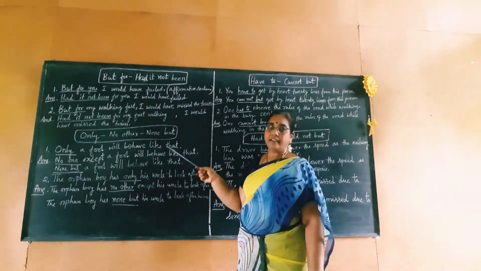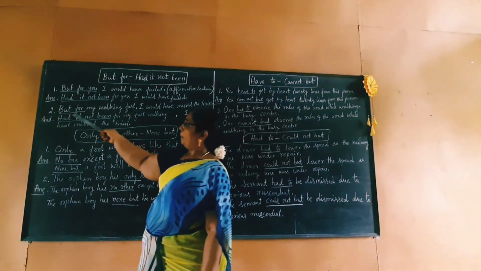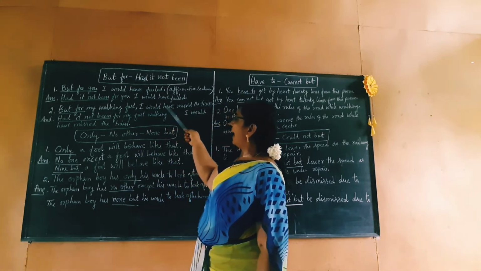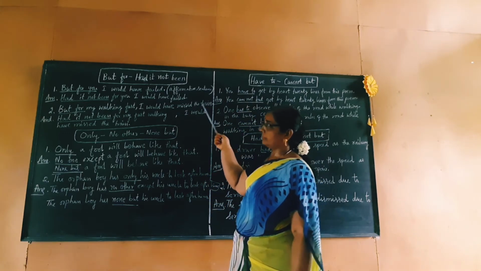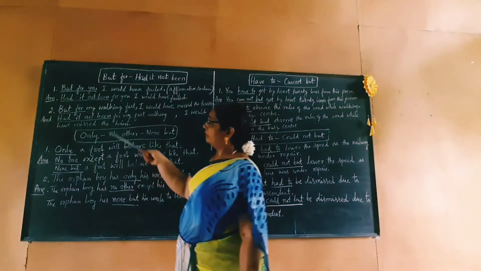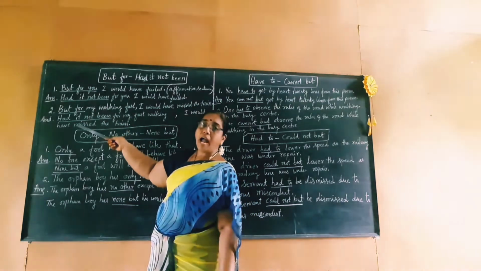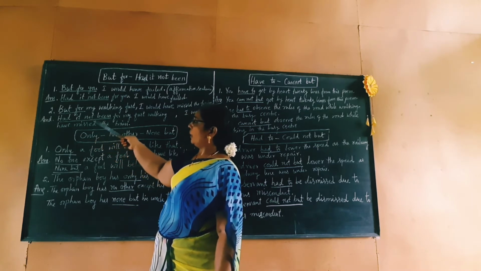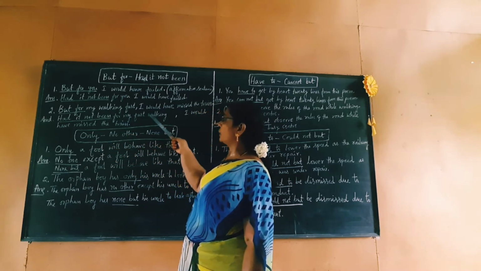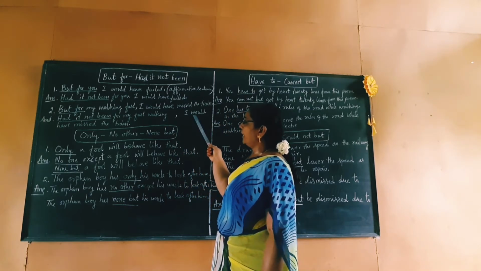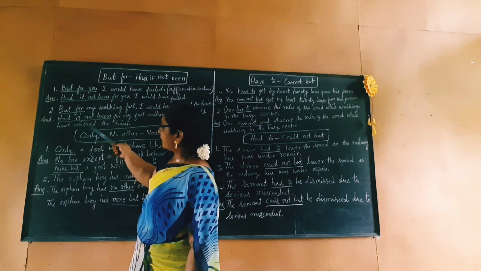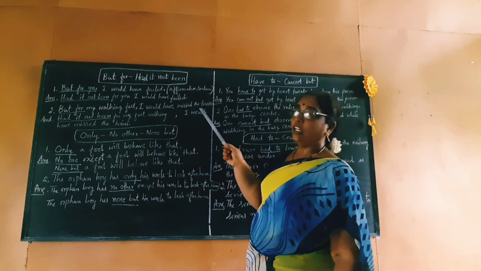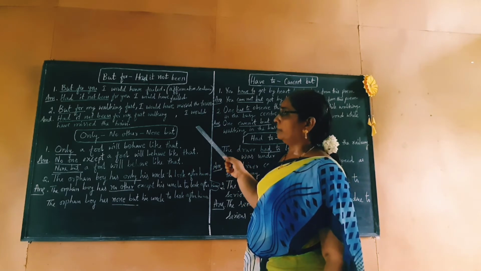Let us take another example. But for my walking fast, I would have missed the train. As I have told you earlier, "but for" will change into "had it not been". So we start the sentence: Had it not been for my fast walking, I would have missed the train. Is it clear, children? Here, "but for" changes into "had it not been".